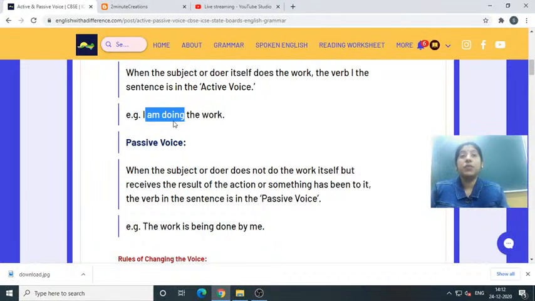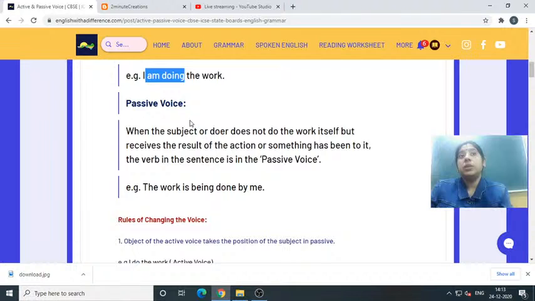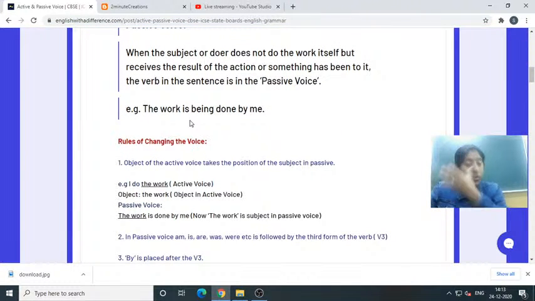And after that you have to identify whether it is simple present, present continuous, perfect tense, or past or future tense. Without the knowledge of these tenses you can't solve this.